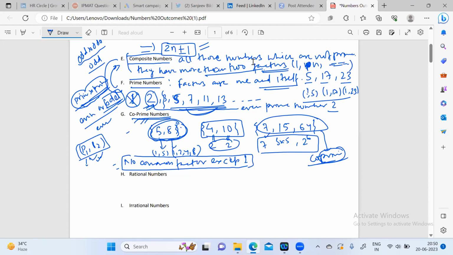Yes, I was saying that two prime numbers, I guess, should be co-prime. They will always be co-prime because they don't have factors to get a common factor. So the only common factor they will have will be 1. So all the prime numbers together are co-prime to each other.